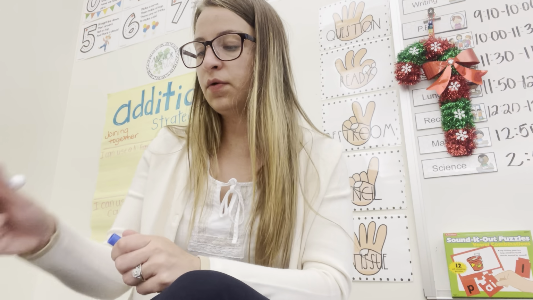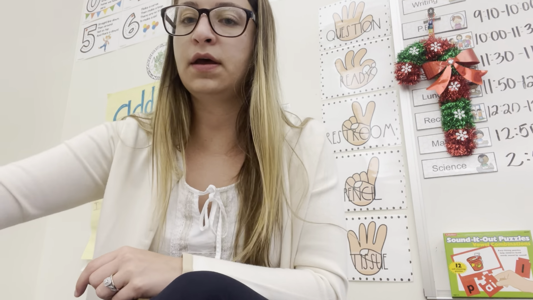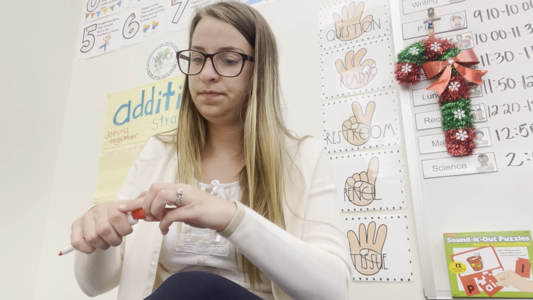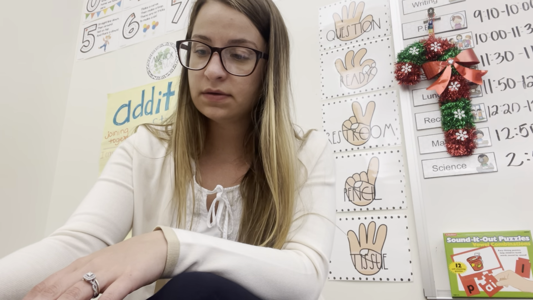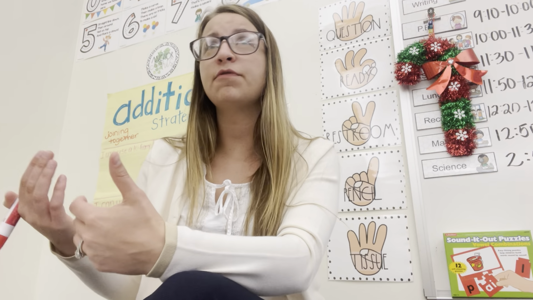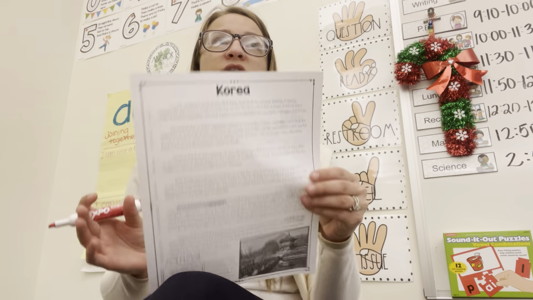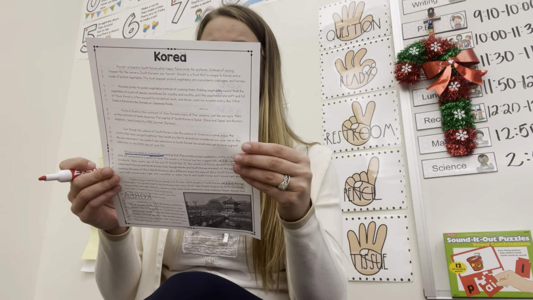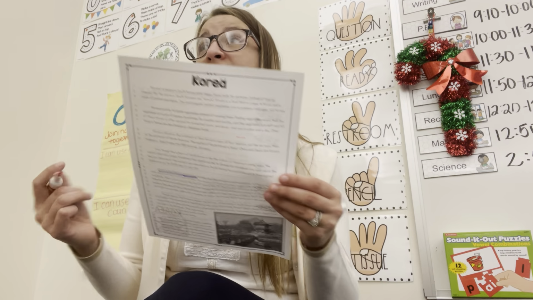All right, next question. We are going to need something red. Go ahead and get out your red crayon. Question number 2. When was Korea divided into 2 parts, North Korea and South Korea? So it's asking when. So maybe we're going to be looking for a date. Maybe we're going to be looking for a time frame. So let's go ahead and flip our page over to our passage and let's look for the word divided or anywhere there might be a date.